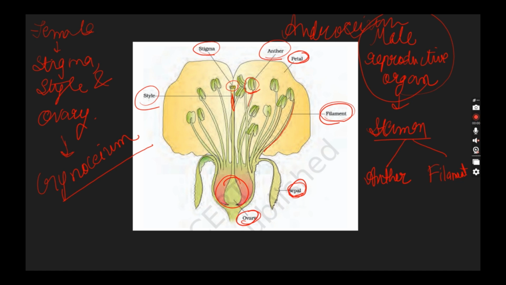Now, let's talk about terms, as any plant has a flower. Any flower can be unisexual or bisexual. What does it mean? Bisexual means it contains both androecium and gynoecium. Unisexual means it contains either androecium or gynoecium. After seeing this figure, can you tell me whether it is unisexual or bisexual? Of course, it's bisexual, because it contains both androecium and gynoecium.